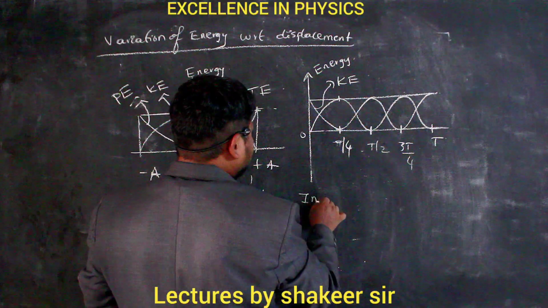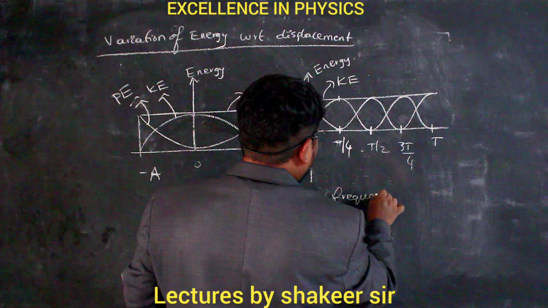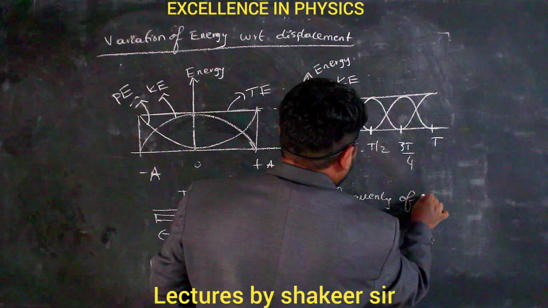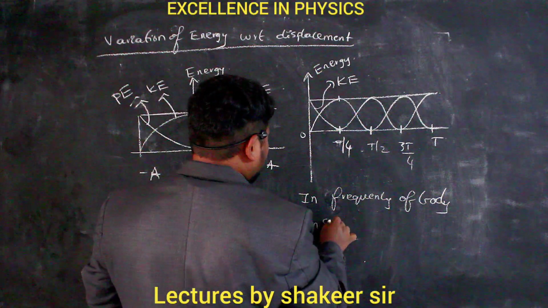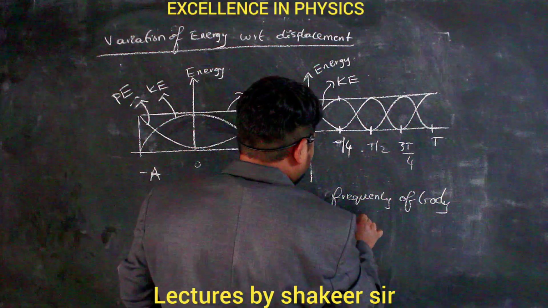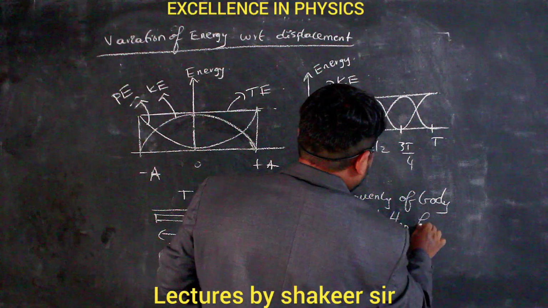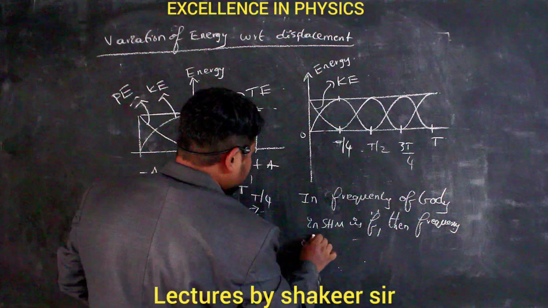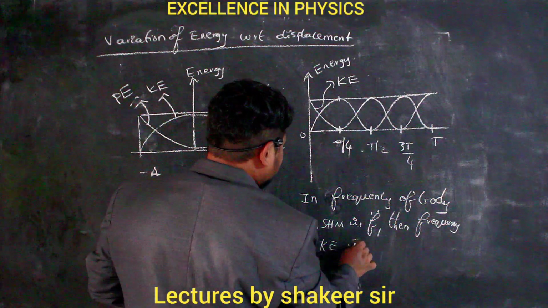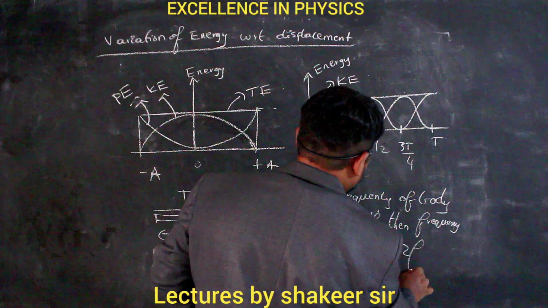So therefore, what can I write? If the frequency of the body in SHM is F, then the frequency of kinetic energy and potential energy is 2F.